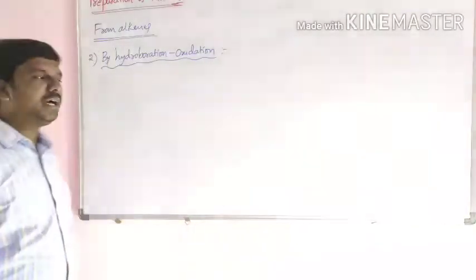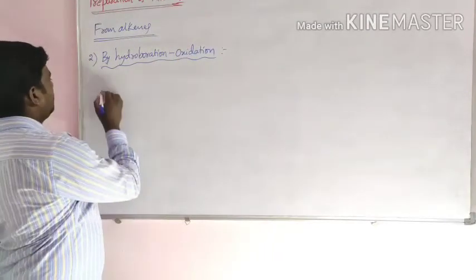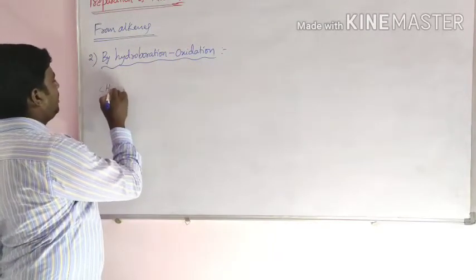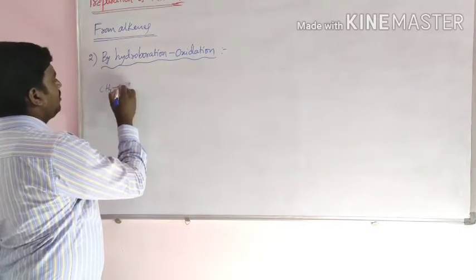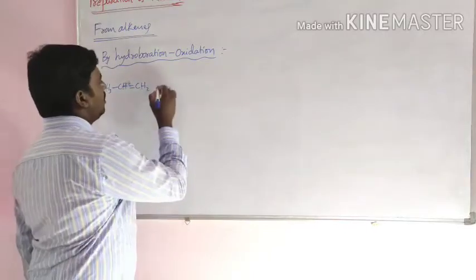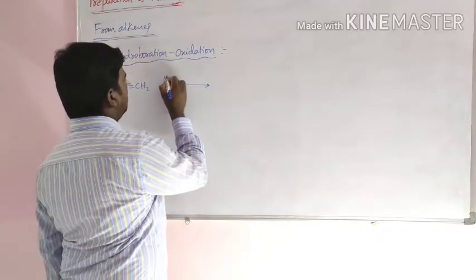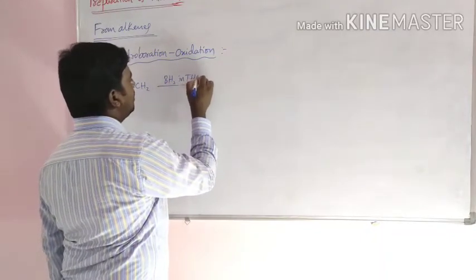Now, the mechanism of hydroboration oxidation. Take one example, CH3 CH double bond CH2, it reacts with BH3 in the presence of THF.